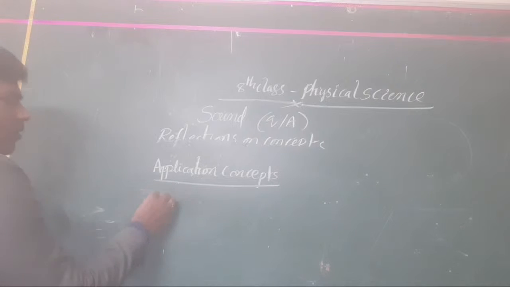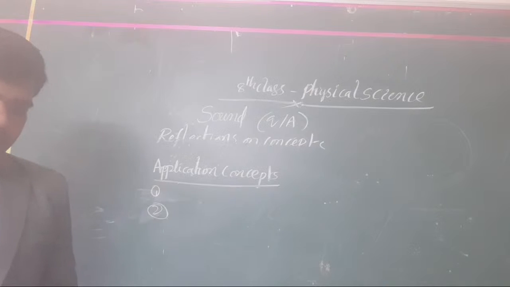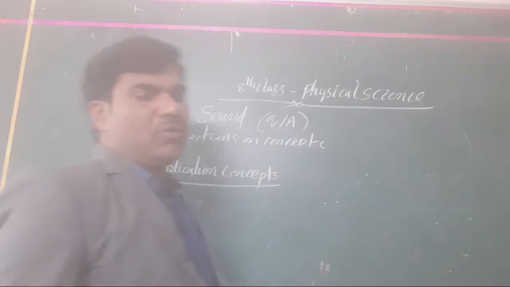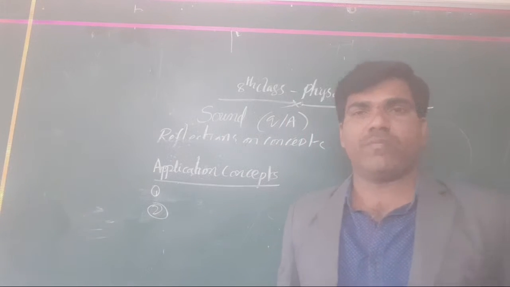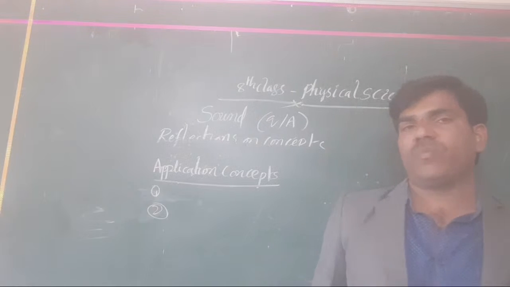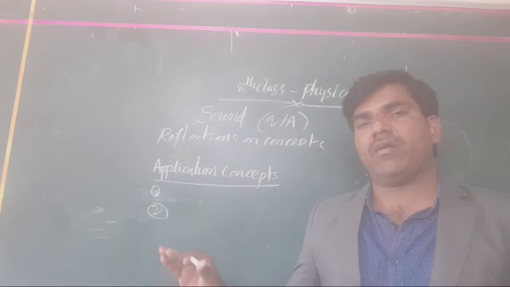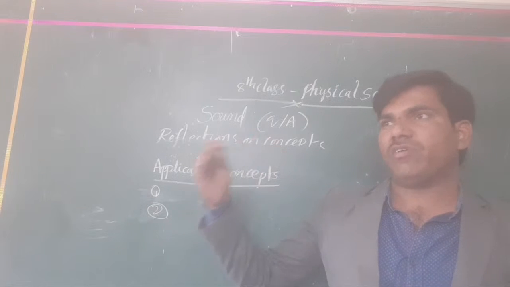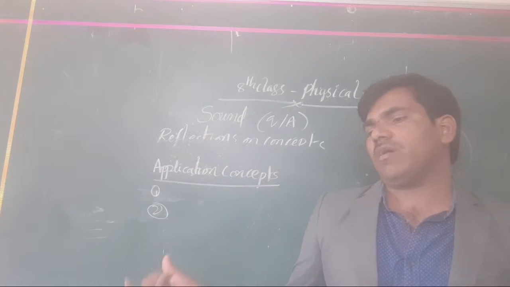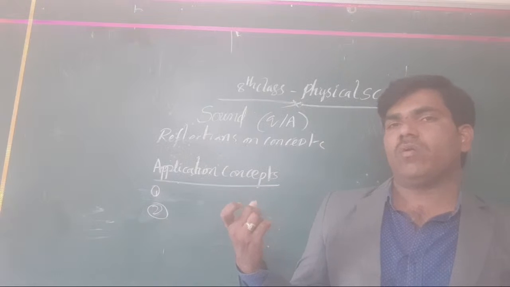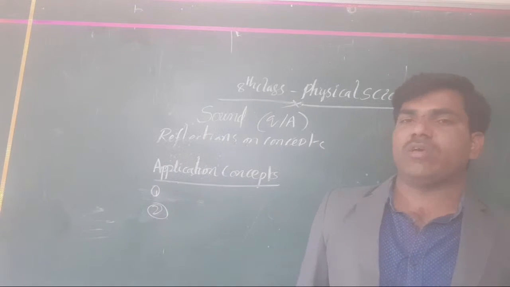Second one. Write the names of any 3 musical instruments that you know and explain how they produce the sound. Okay, clear or not, all the students? You take any of the 3 instruments like a tabla or otherwise veena or otherwise a flute. When you take the tabla, as we discussed yesterday, when you beat on the membrane, the vibrations coming through the membrane are connected to the air contained inside the box, and that also gives vibrations.